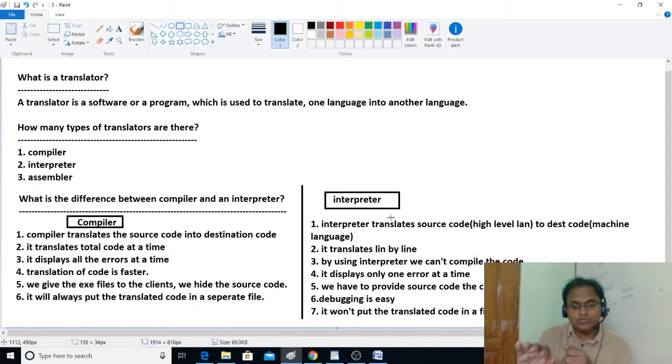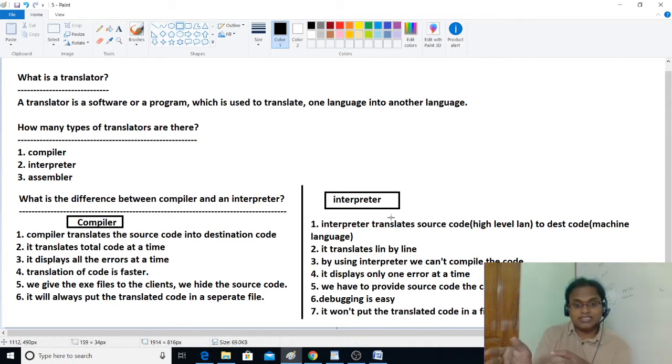That machine code can be executed in the operating system in which it was actually generated. For example, let us say an exe file is created in the Windows operating system, then that exe file will be executed only in another Windows operating system with the same configuration. Simply we can say same platform, same version even.